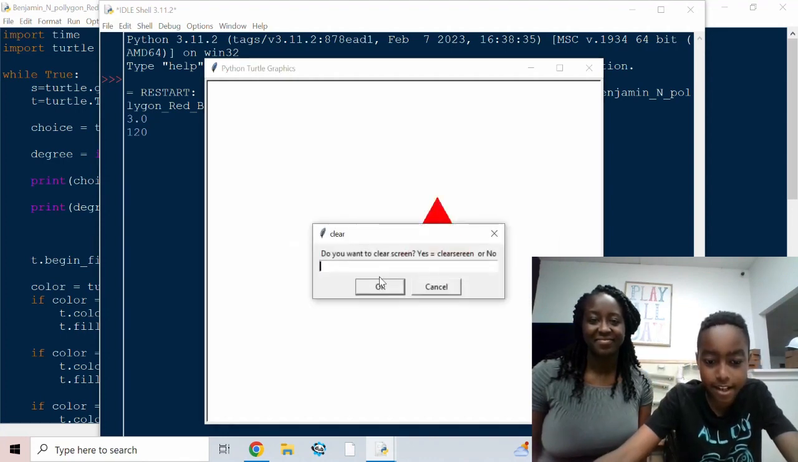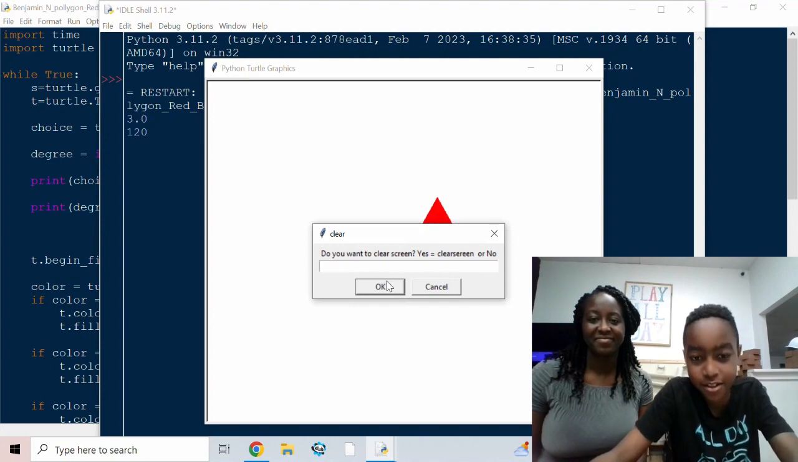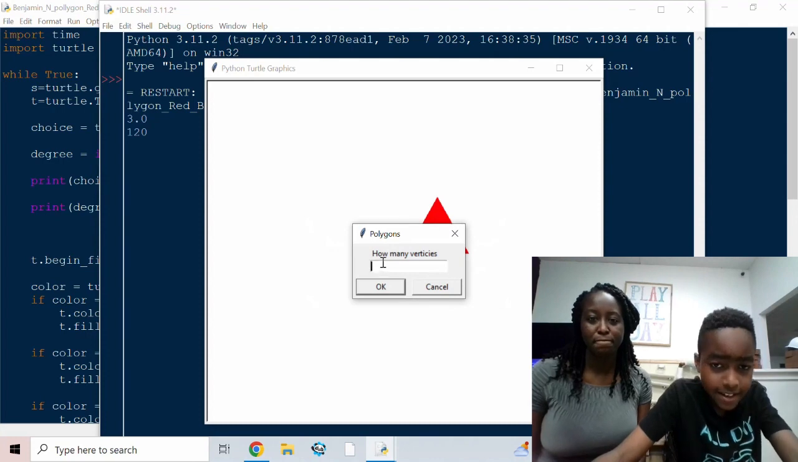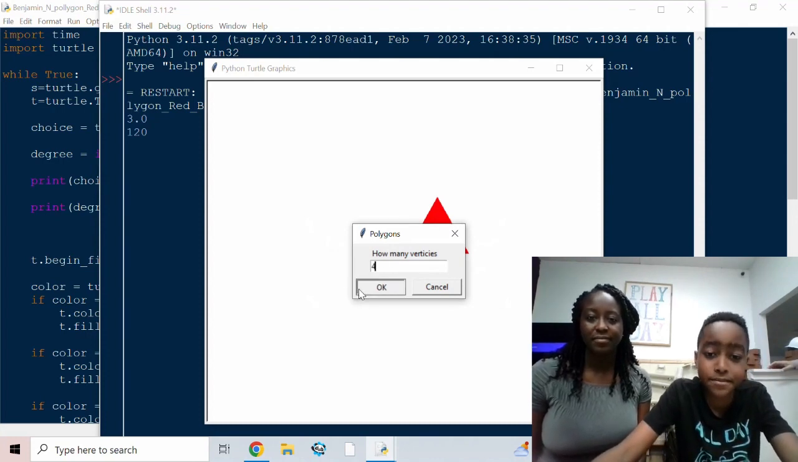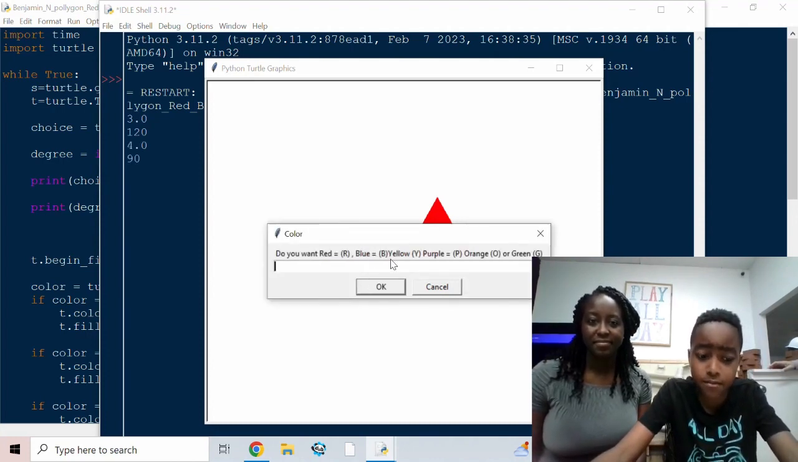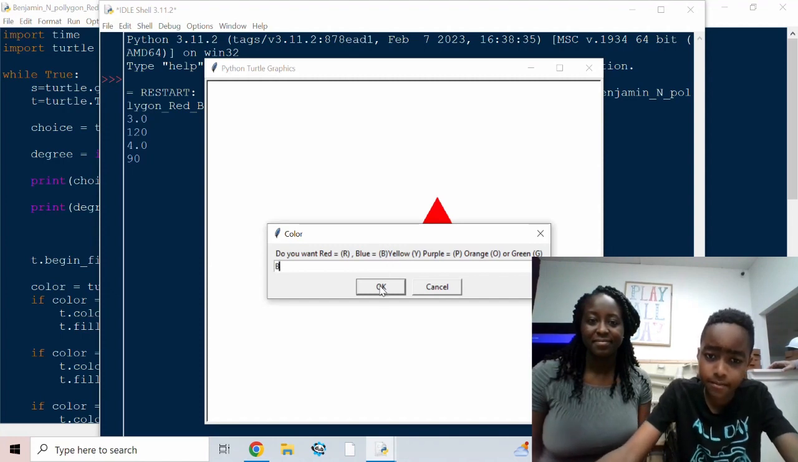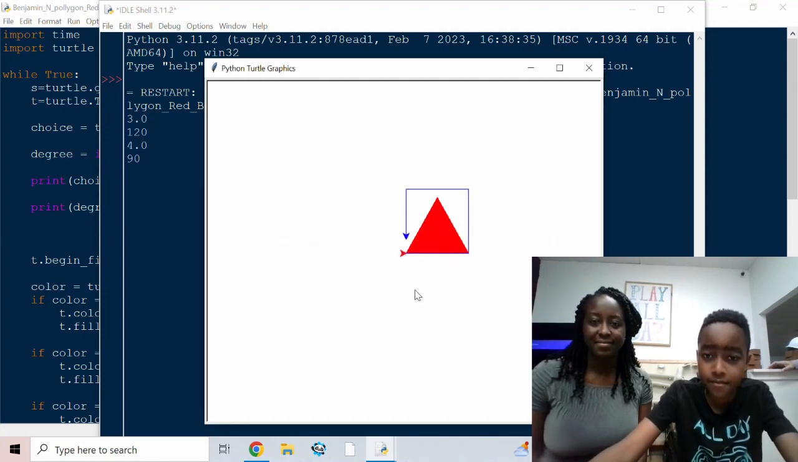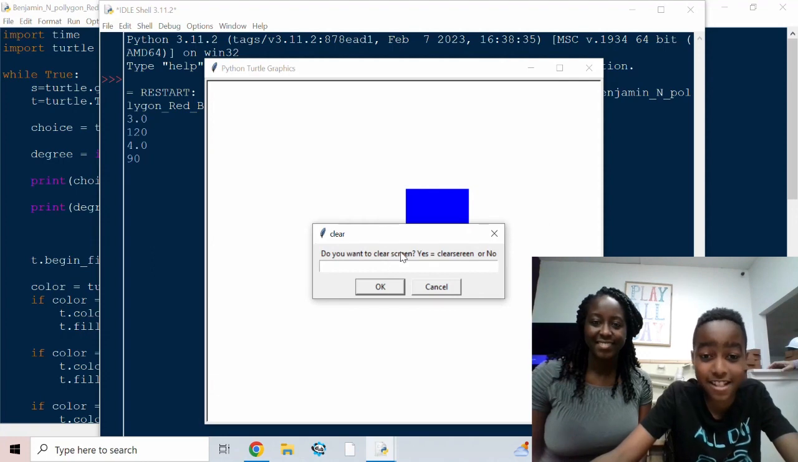And then I'm going to press no, clear screen, because it's obviously going to overlap because it's a fill color. I'm going to press N. And now, how many vertices? 4. And now I'm going to start with blue, which is B. And now I got a square. And now I'm going to press no again.